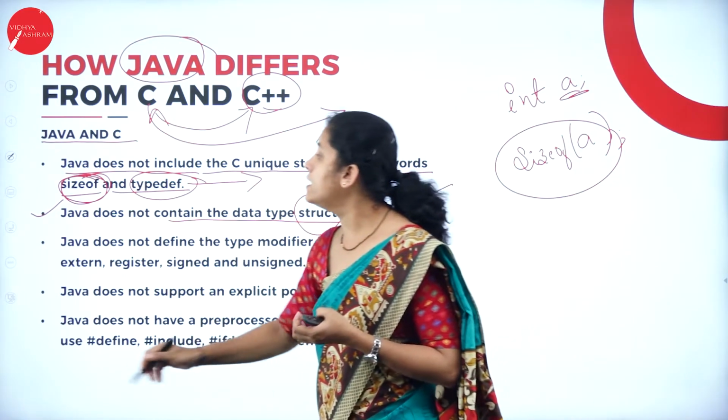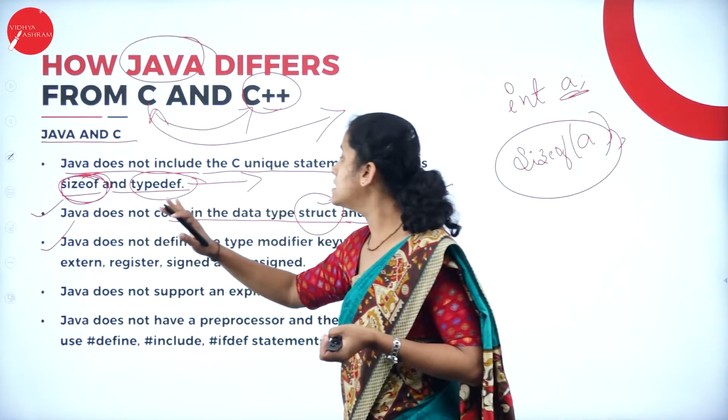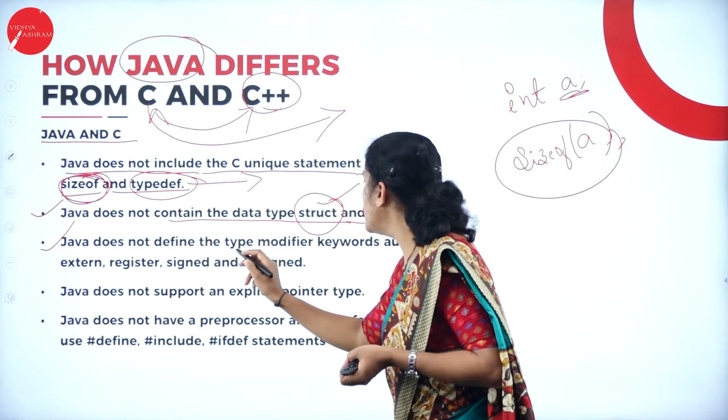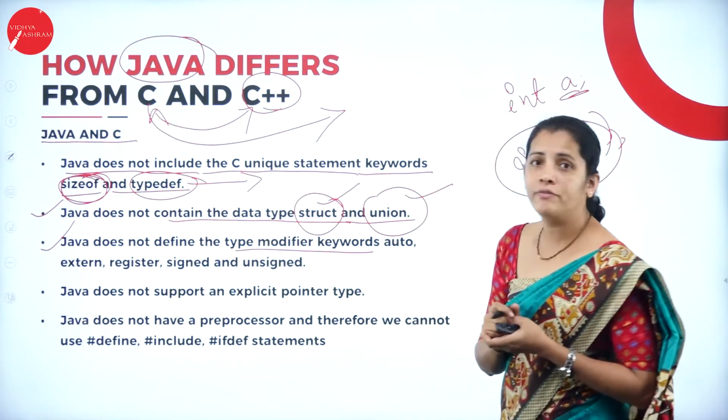Then what is another difference? Java does not define the type modifier keywords. So what are the type modifier keywords?